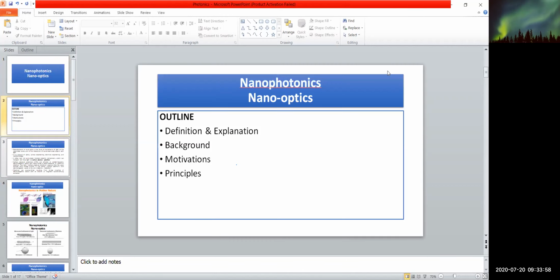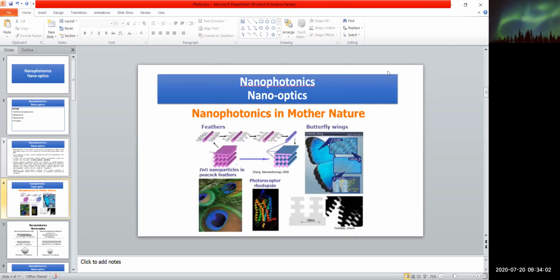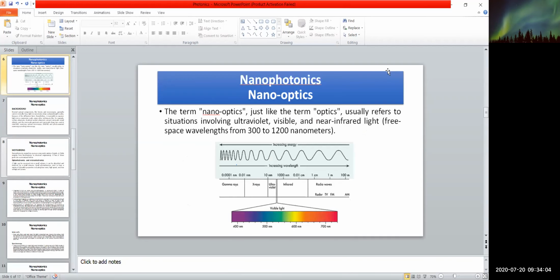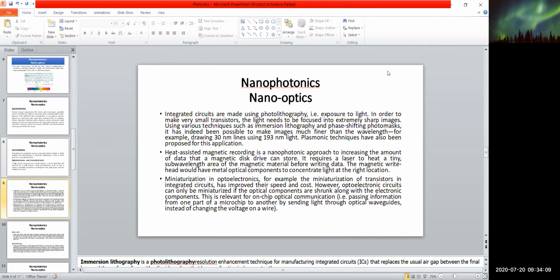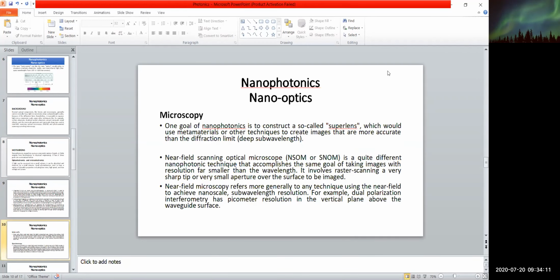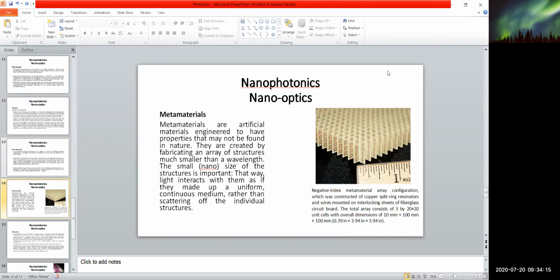These are the slides, nanophotonics, nano-optics. These are the slides that we have recently discussed. You can synchronize the speed and listen to the audio and see the video slides.